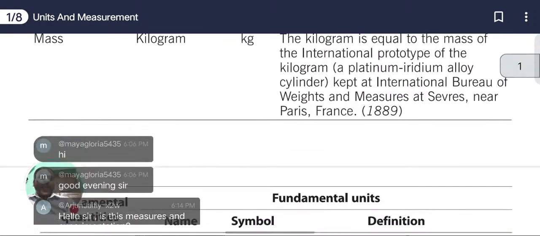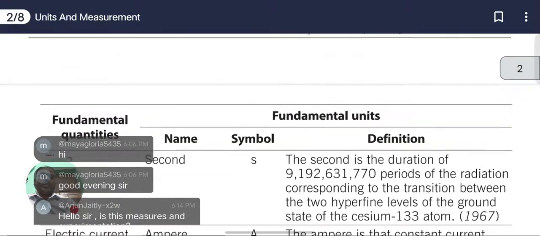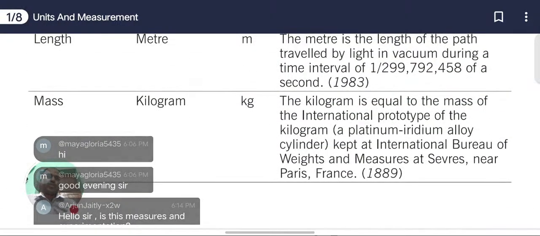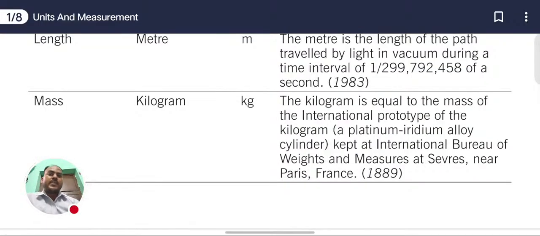So next we have fundamental quantities. The second fundamental quantity which we have is mass. Mass we are measuring in kilograms. What is the symbol of mass? The symbol of mass is kg.